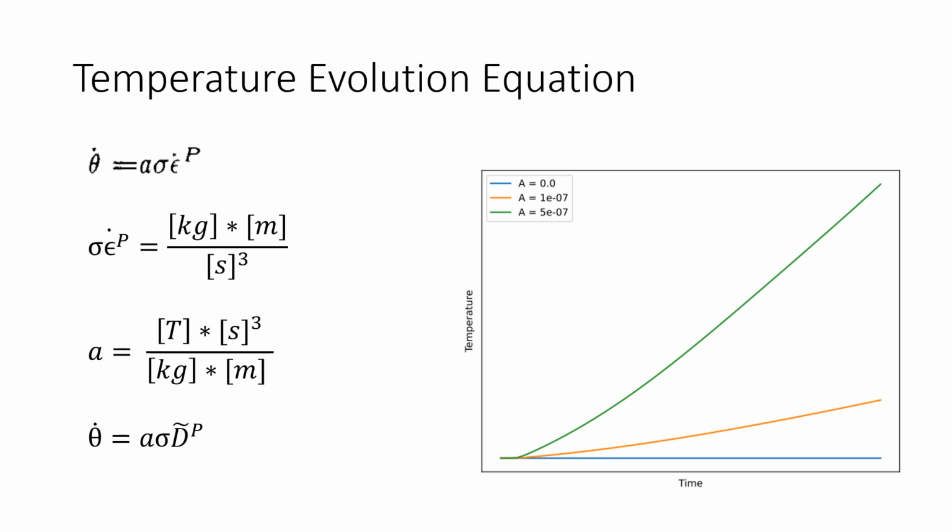The temperature growth rate is also dependent on the load, so the higher the friction forces on the atom, the harder they will snap back and the faster they will vibrate to increase the temperature. And this paper proposes that the temperature growth rate is linearly proportional to the stress and plastic strain rate with a material property A. The units for stress and plastic deformation rate work out to be the same as those for power. So A is going to be synonymous with specific heat. It is basically the material's sensitivity to heat generation. The material's temperature would increase faster with a higher A value.